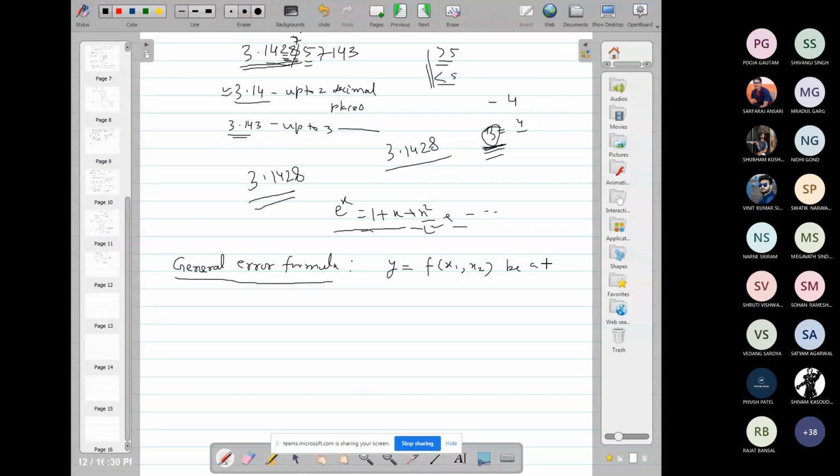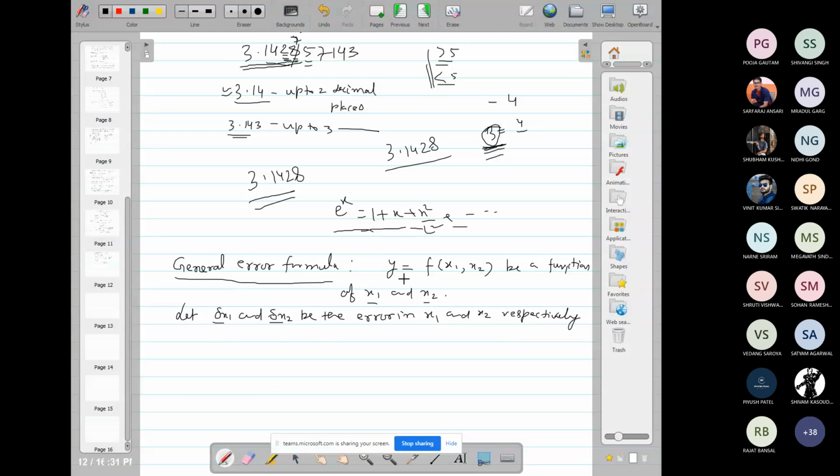Let del x1 and del x2 be the errors in x1 and x2 respectively. These are the errors in x1, x2.